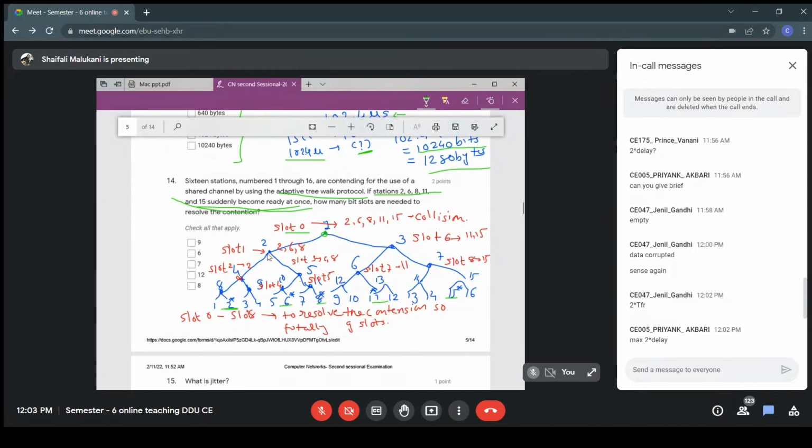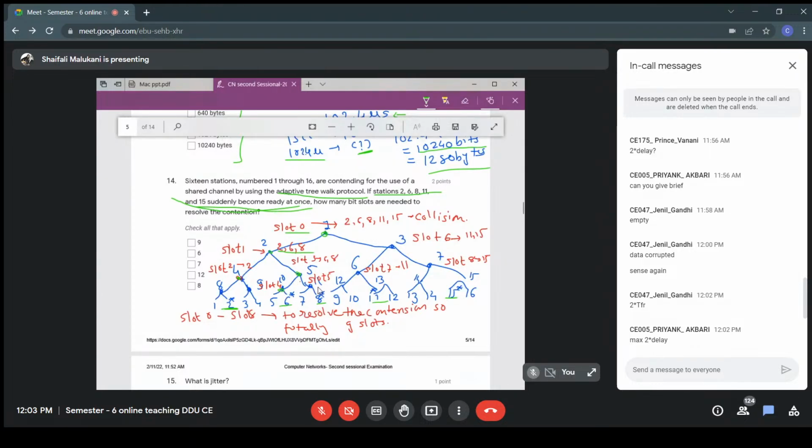In slot 1, the next slot, we give the chance to this node. Stations 2, 6 and 8 will transmit here, and that is also a collision, so the chance is given to the next one. In slot 2, station 2 will transmit, because no other station is interested here. Then in slot 3, since there was a successful transmission, the chance is given to the sibling. Stations 6 and 8 transmit, a collision happens, so we go left first.